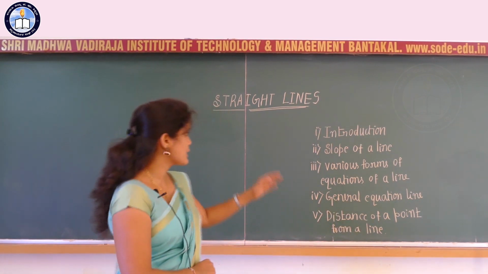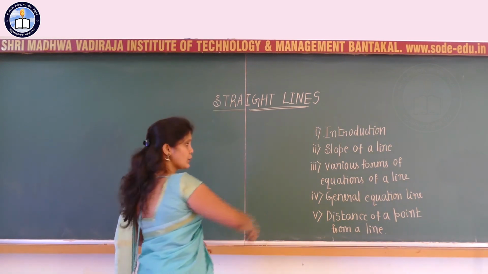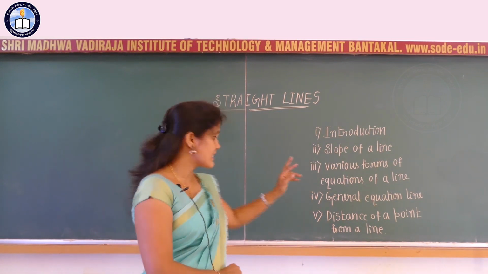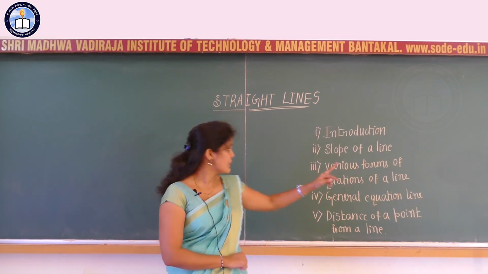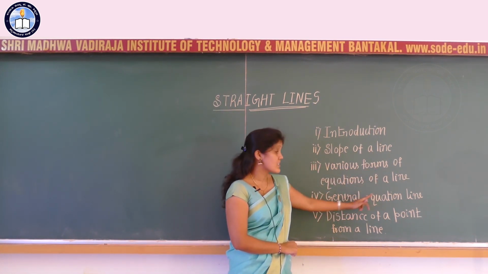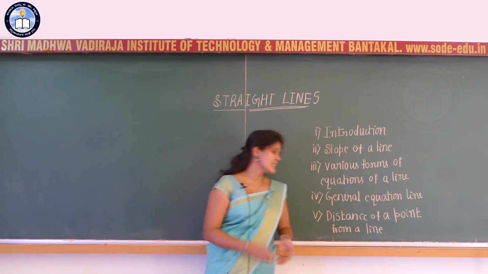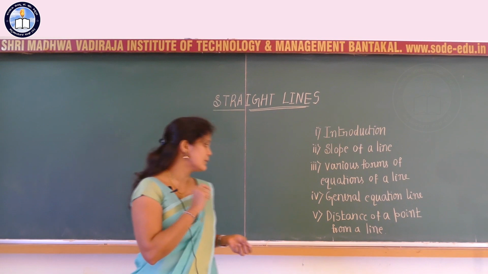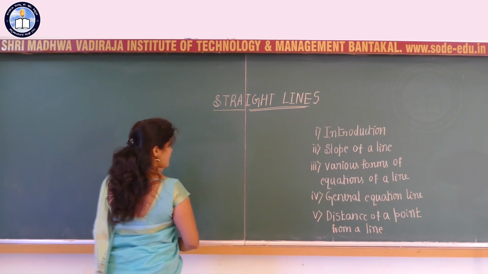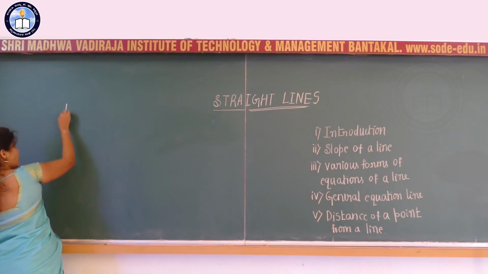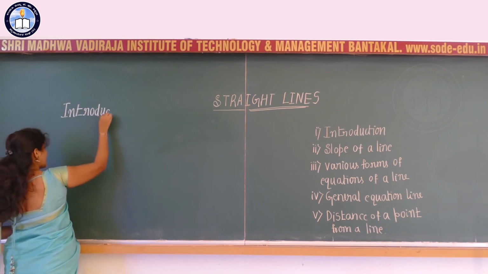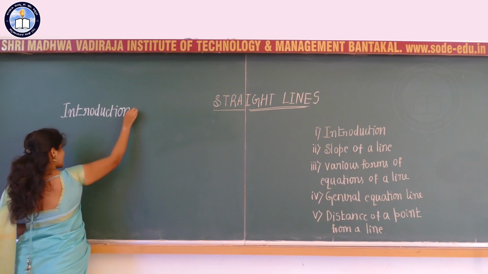Clear? So with respect to this chapter straight lines, we are going to cover these concepts: the introductory part, and as the second part, the slope of a line. Third, various forms of equations of a line. Fourth, the general equation of a line, and the fifth is the distance of a point from a given line. So let me start with the first part, the introduction to the chapter, straight line.